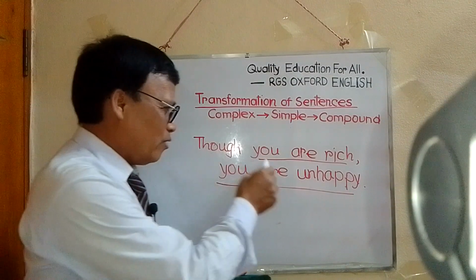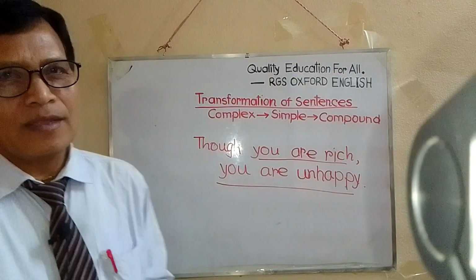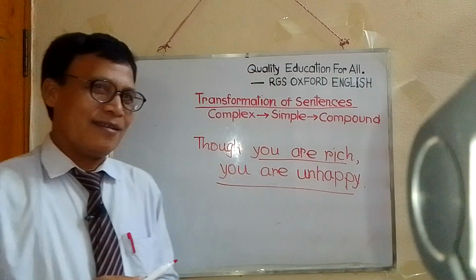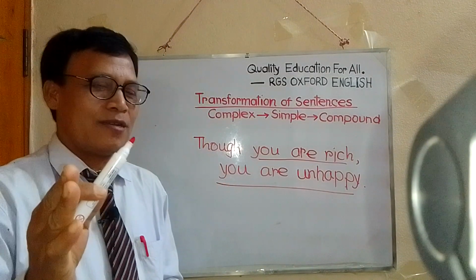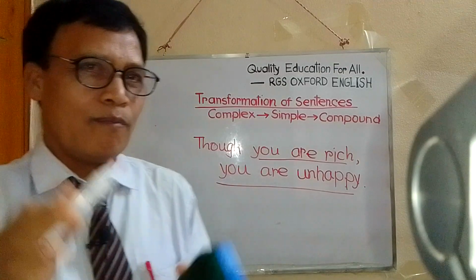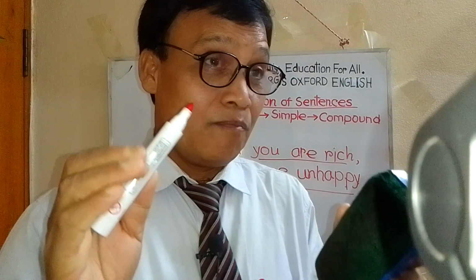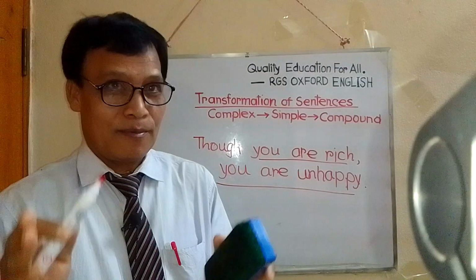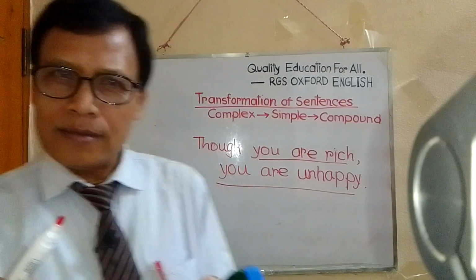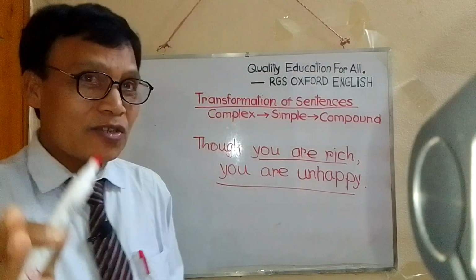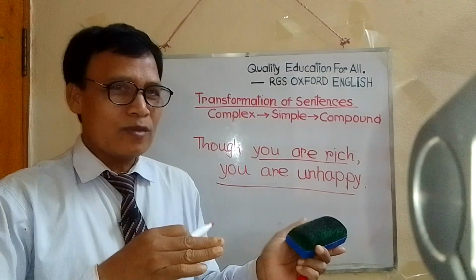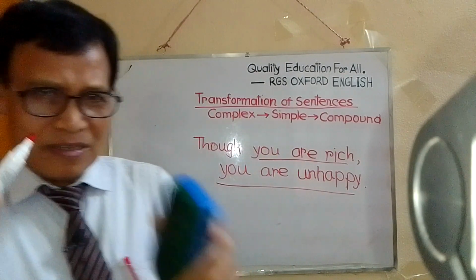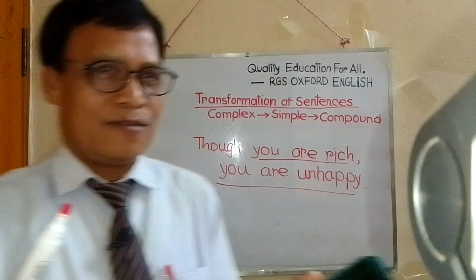You see, though you are rich, this is the subordinate clause. And you must take it to your mind attentively. The tip is here: you must turn the subordinate clause into a phrase, and the principal clause will not be changed.